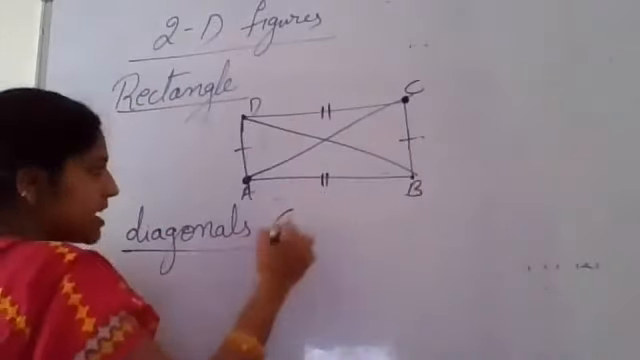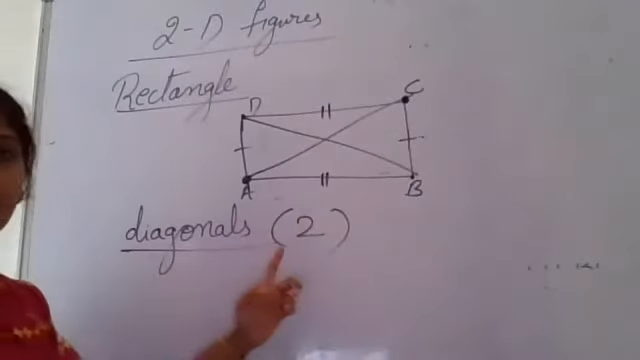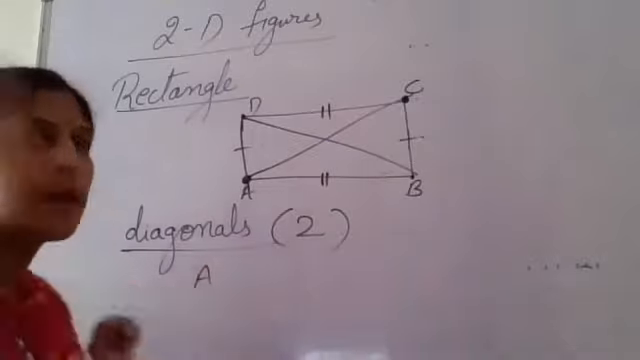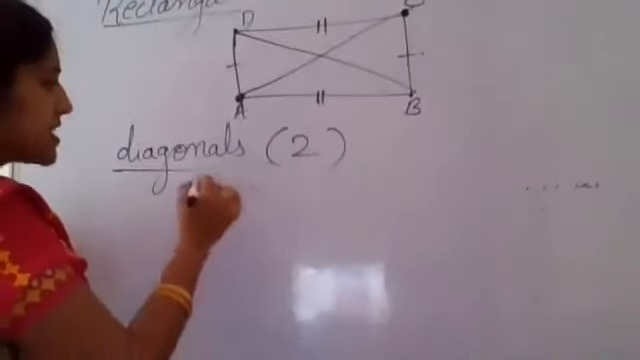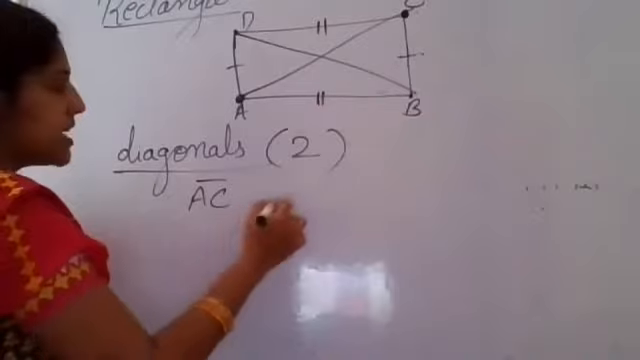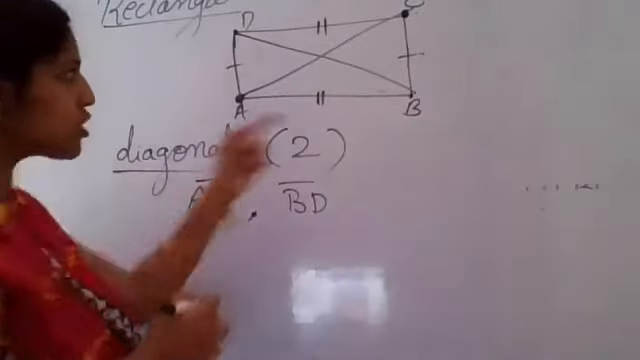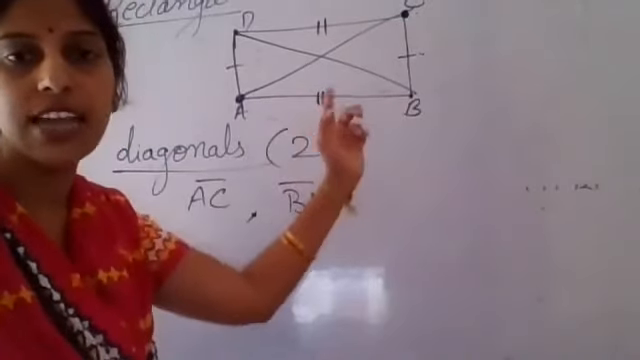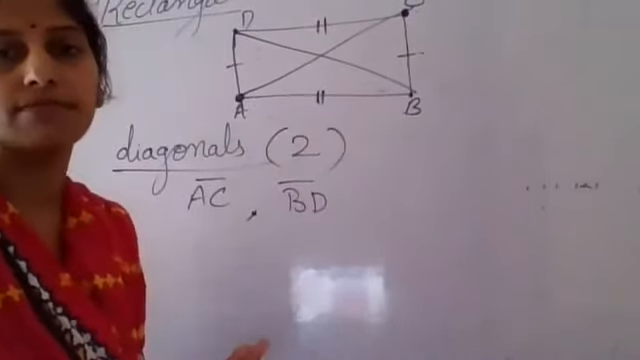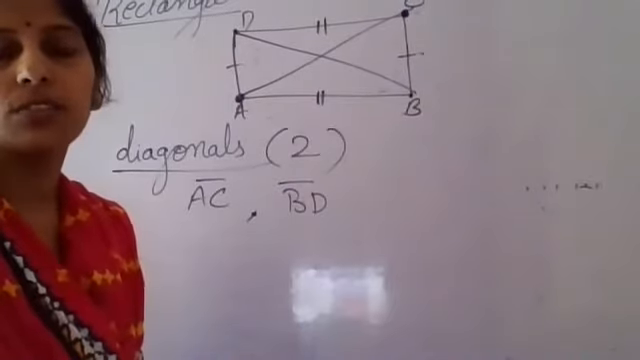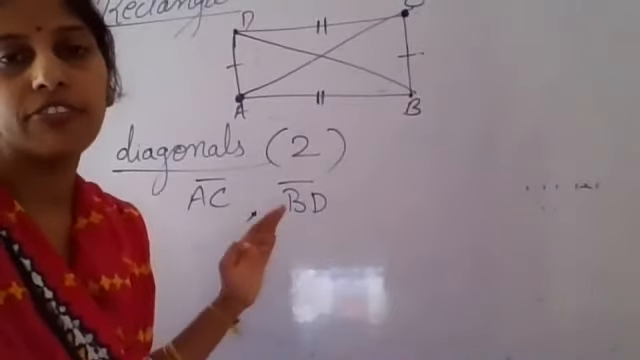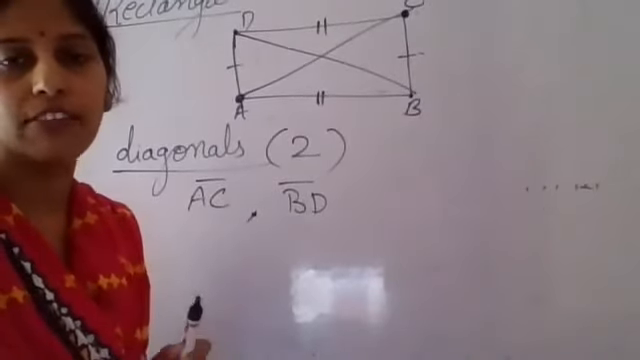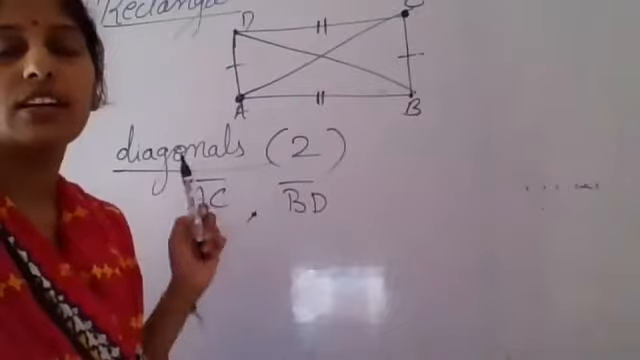So now name the diagonals. You can draw only two diagonals in a rectangle. They are line segment AC and line segment BD. And the lengths of these diagonals will also be equal. Now this is about the 2D figure rectangle. Okay. Now in the same way, we will go with a square.